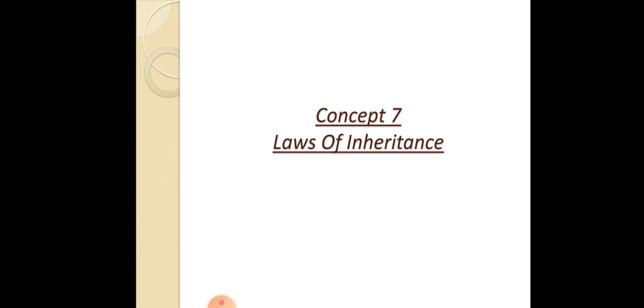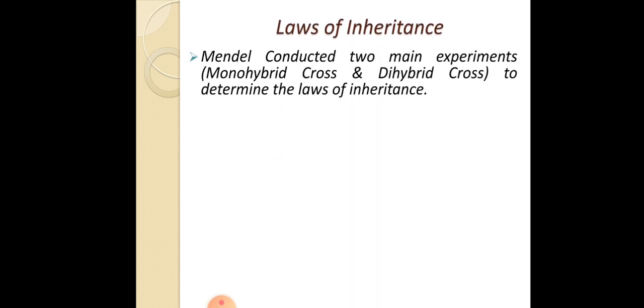In today's class we are going to learn about the laws of inheritance. What are the different laws of inheritance, and who gave those laws, will be discussed in today's class. The laws of inheritance were given by Mendel. Mendel conducted two main experiments: one is the monohybrid cross and the other is the dihybrid cross, to determine the laws of inheritance.